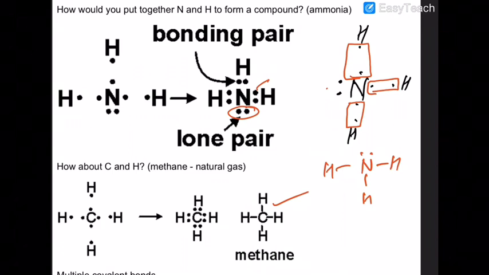So in case of carbon also, 4 bonds are there. 1, 2, 3, 4. If 4 bonds are there, they are called 4 covalent bonds, and each bond contains 2 electrons. So carbon will have the complete octet. In case of methane, you can easily see that between C and H there are 2 electrons, C and H, 2 electrons, C and H, 2 electrons, C and H, 2 electrons.